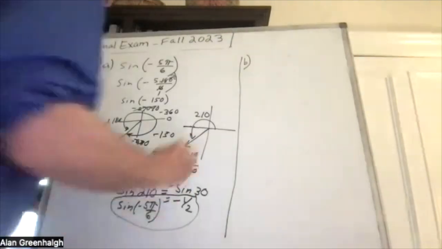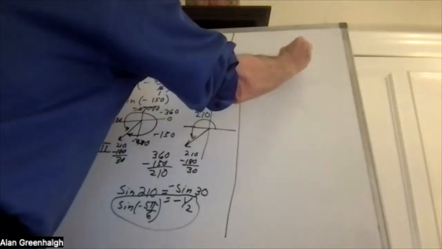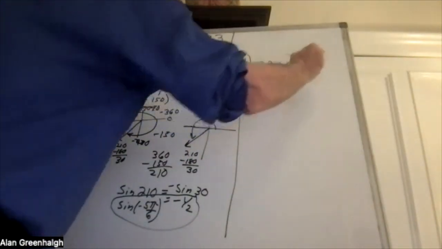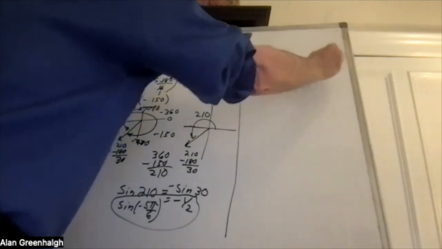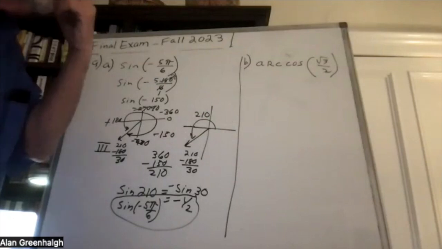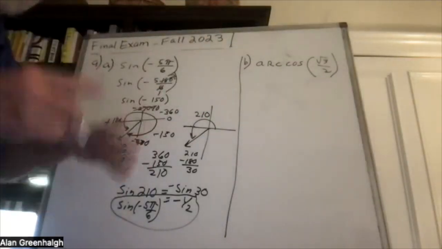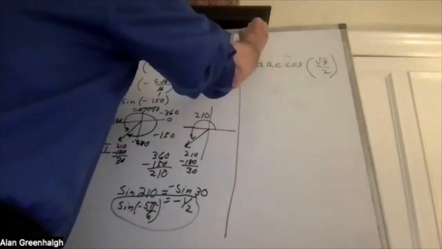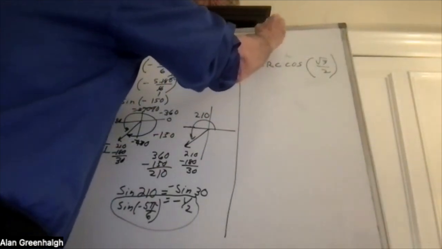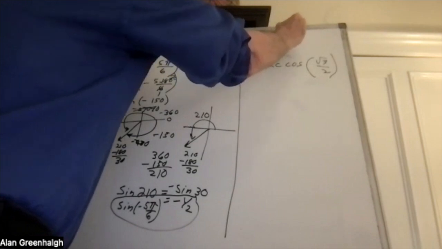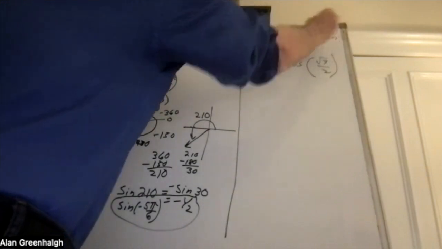Okay, and then we have, as part B, arc cosine of the square root of 3 over 2. So first, the reference angle. Actually, before we do that, let's discuss the restricted domain. Like what do we have? What angles are we talking about?